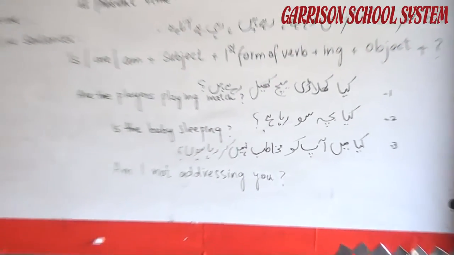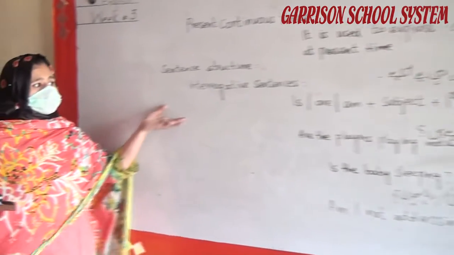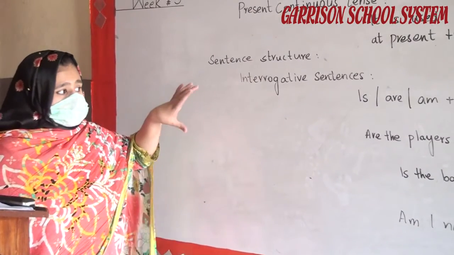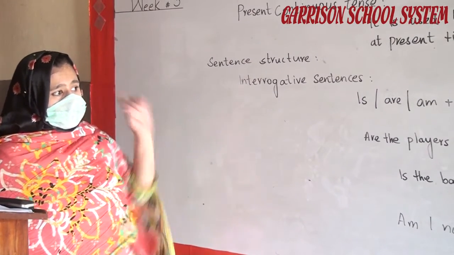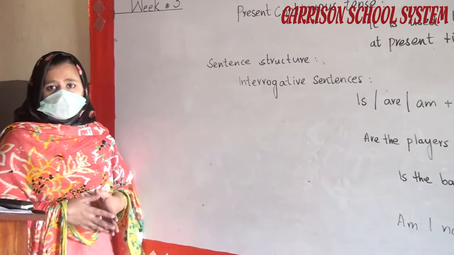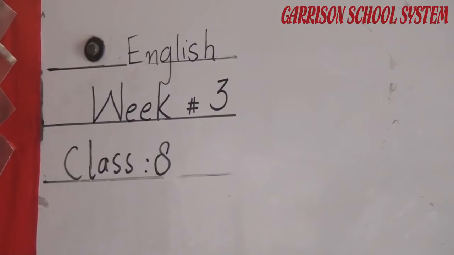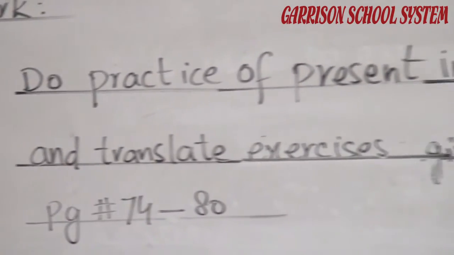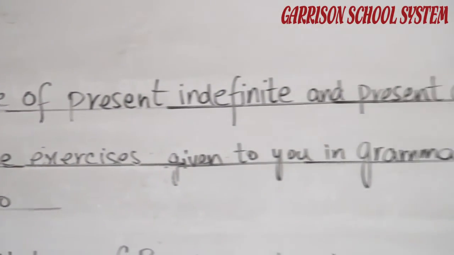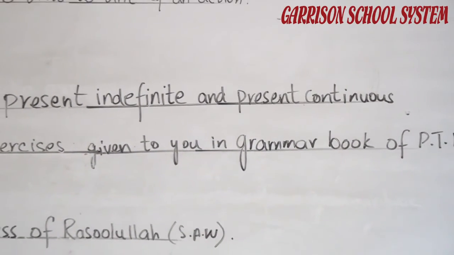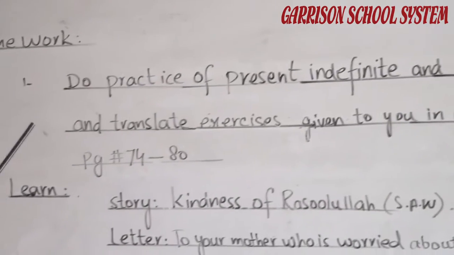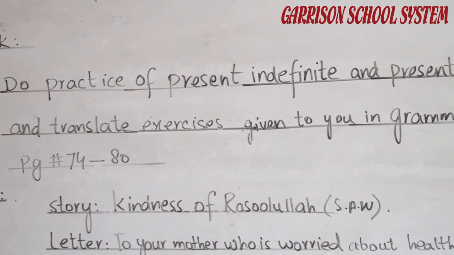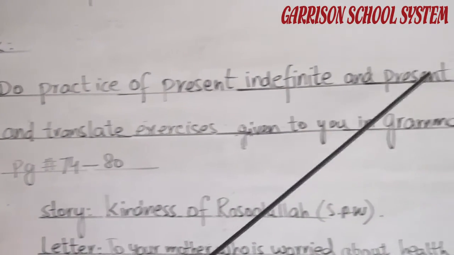Now what you have to do is to use the verb of your own choice following the sentence structure given to you. Then you have to make at least 15 sentences of your own. Then secondly, we will provide you with an exercise that you have to translate into English in your notebook. Class 8, that is all about present indefinite and present continuous tense that you have to learn in the first term. We will discuss present perfect and present perfect continuous in our next lecture.